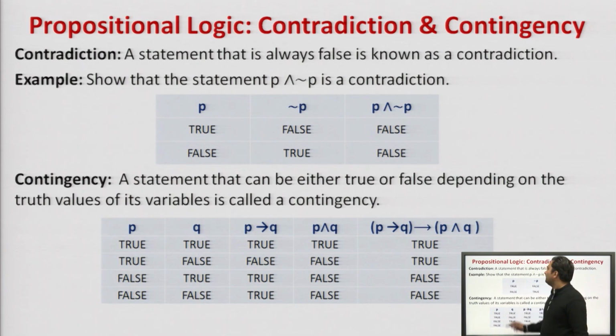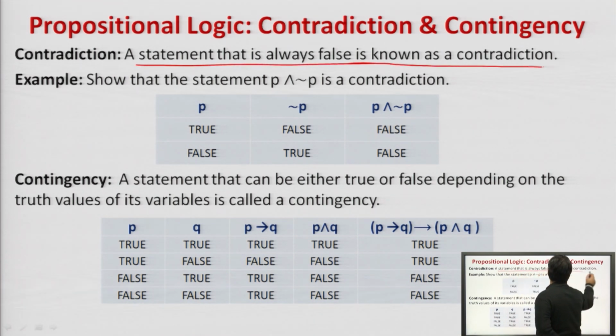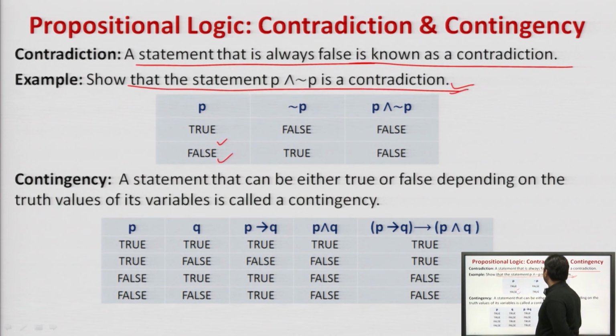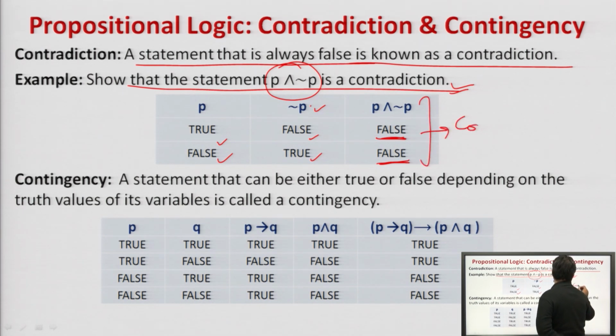Next, contradiction. A statement that is always false is known as a contradiction. That is, if all the values in the last column are false, then it is a contradiction. If all the values in the last column are true, then it is a tautology. So, we simply prove that this statement is a contradiction. P: true and false. Negation of P: false and true. Then we perform the AND conjunction. So, what will return? True, false will return false, false, true will return false. Agreed? So, this is a contradiction.